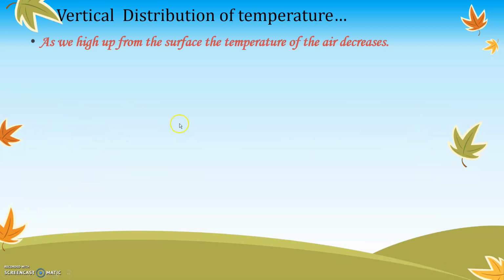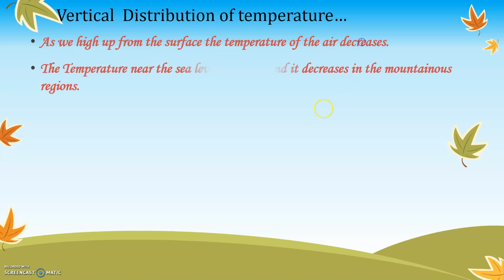Vertical distribution of temperature. As we go up from the surface, the temperature of the air decreases. You will realize that when you're standing on the surface and go upwards in the sky, the temperature becomes lesser and lesser. The temperature near the sea level is higher, and it decreases in the mountainous regions. On the seashore at 12 o'clock in the afternoon, it is extremely hot. But if you go to the mountainous areas, the temperature is cold. That means if you go on the mountains, you realize it is extremely cold.